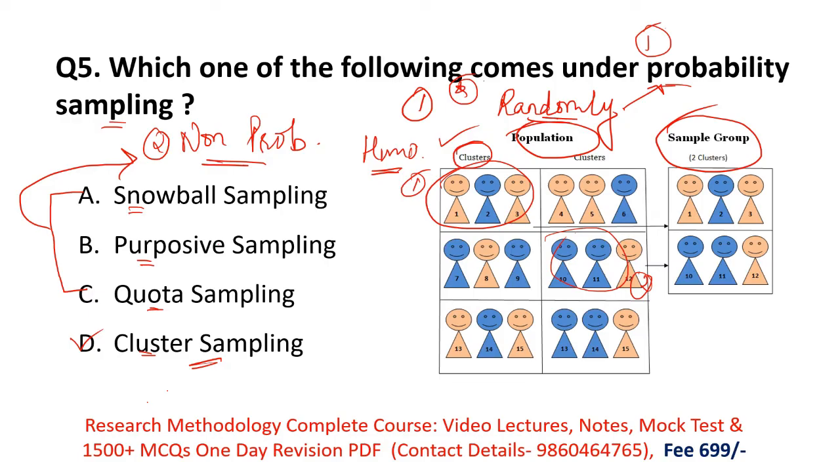Remember, cluster sampling is probability sampling. Cluster sampling comes under probability sampling. In probability sampling, researchers select their samples from the population randomly, and the population is homogeneous. From the population, the researcher randomly selects the cluster as it is, and this is known as the sample group. So this is called cluster sampling. Here the correct option is option D.